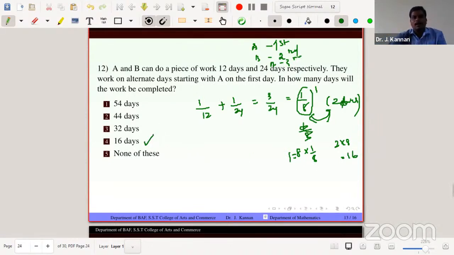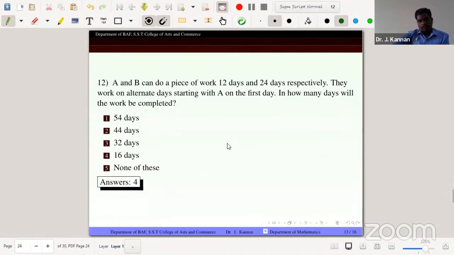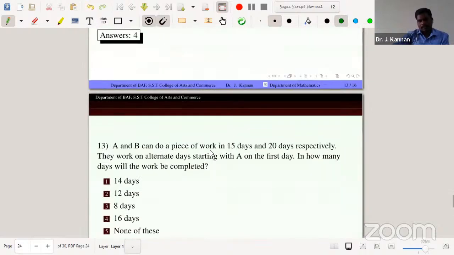So working on alternate days, we calculate the 2 days' work. The first day is A and the second day is B, because the problem says that A starts. So the 2 days' work is 1 by 8. So 2 days is 1 by 8, 4 days 2 by 8, 6 days 3 by 8, and so on. 8 pairs, 16 days, 8 by 8 is one complete work. So the option 16 days is correct.